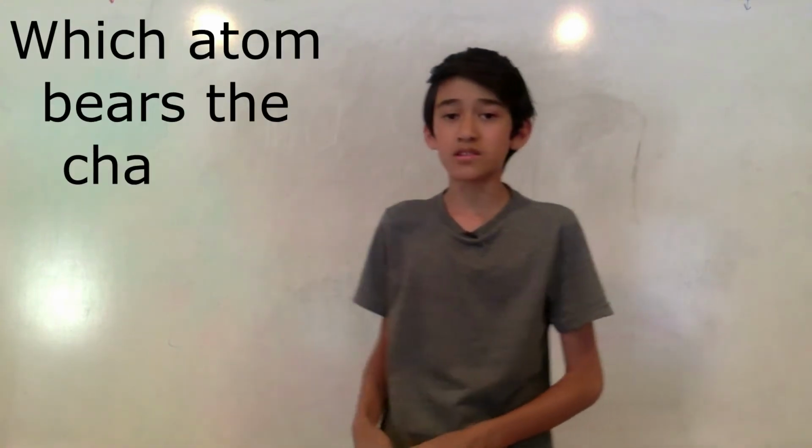And welcome back. Today we are going to be looking at factors affecting the stability of anions, which are also conjugate bases. So let's get on to the first rule. First rule says which atom bears the charge.